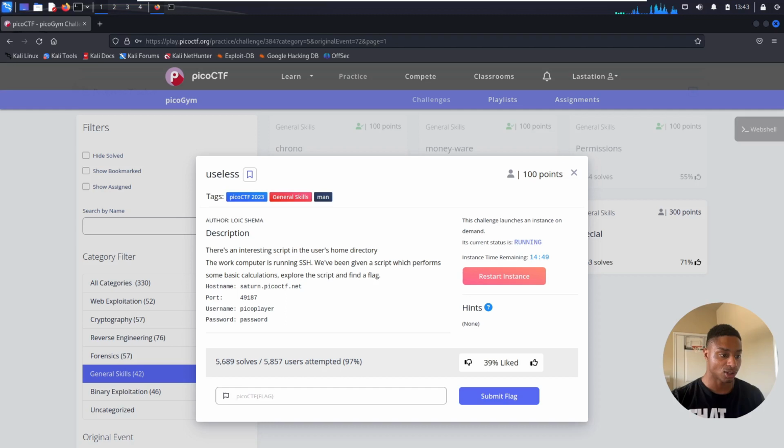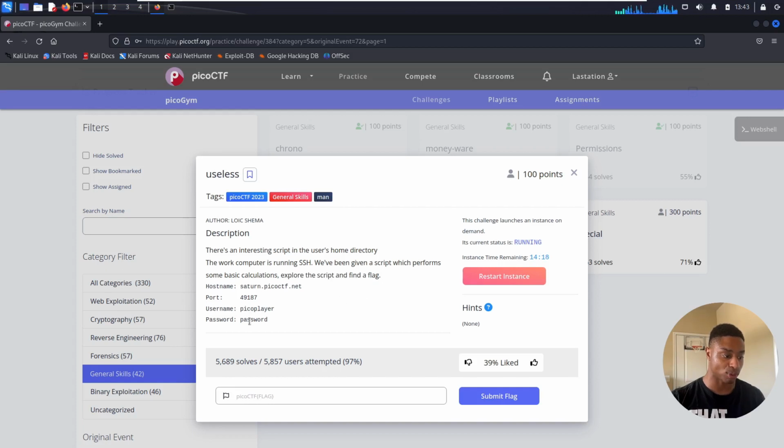All right, cool. So the tag here reads man. So Linux has the man pages, which I'm sure we'll get into later, but they're just documentation, right? In the command line, documents and text and scripts and usage and guides on how to run certain commands, how to run programs. So there's an interesting script in the user's home directory. The work computer is running SSH. We've been given a script which performs some basic calculations. Explore the script and find the flag.